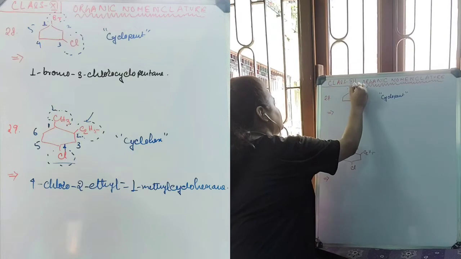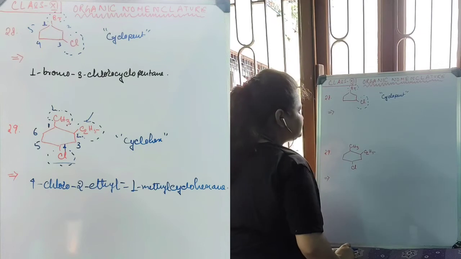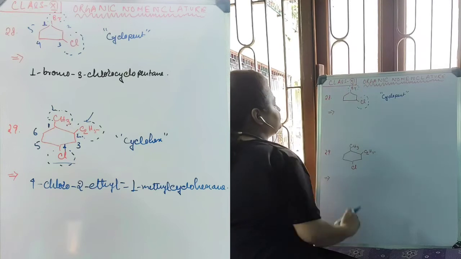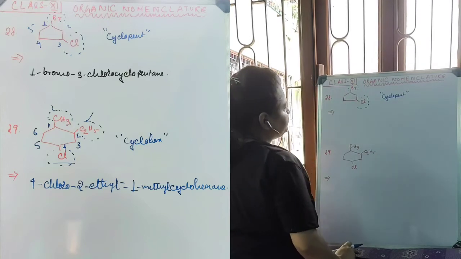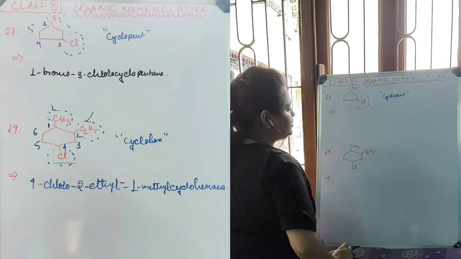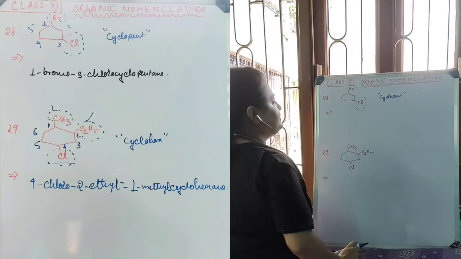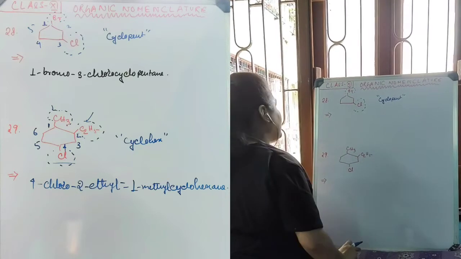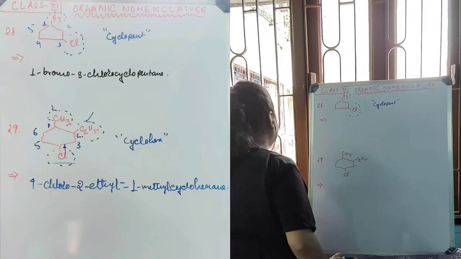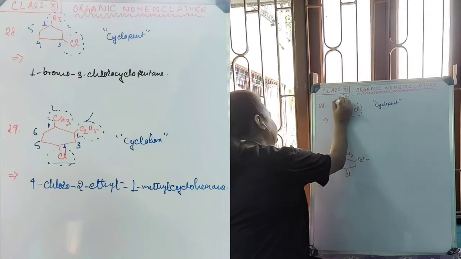Now there are 2 functional groups attached to it, chloro and bromo. Now we need to start by assigning the numbering. We can start from chloro or from bromo, as both of them are subordinate functional groups having no priority among them. Therefore, the numbering will be according to alphabetical order. Bromo starts with B and chloro starts with C. Alphabetically, bromo has priority over chloro. Therefore, the numbering will start from bromo as 1.